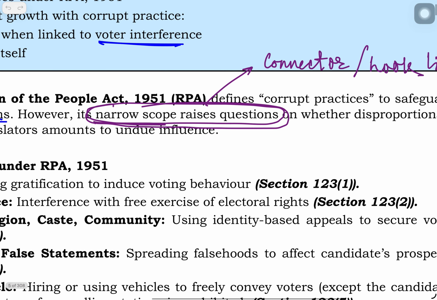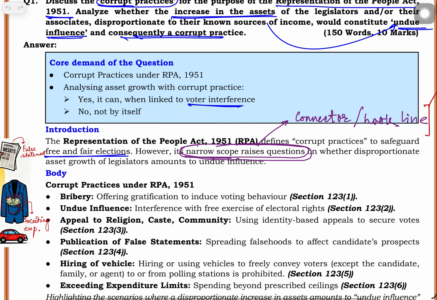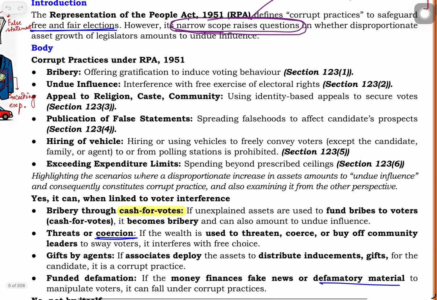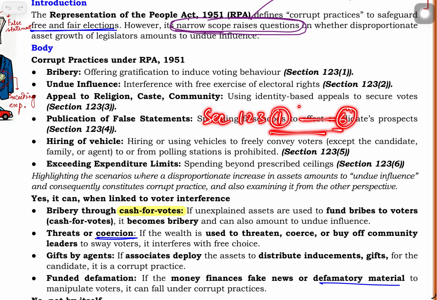Let's move to the question. We just talked about the introduction. Let's look at the body part. In the body part, we will address what the corrupt practices under RPA 1951 are. The model answer has listed these corrupt practices, but we will not go line by line. I will tell you how you can remember them. Section 123, clauses 1 to 6, defines the corrupt practices.